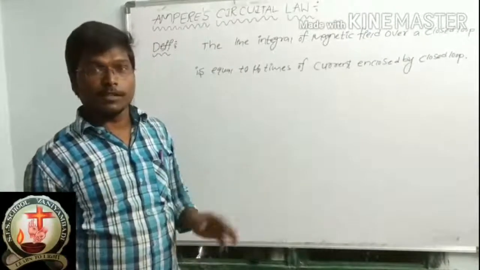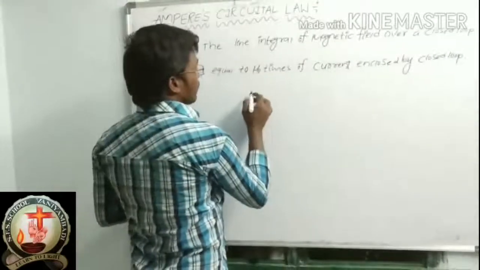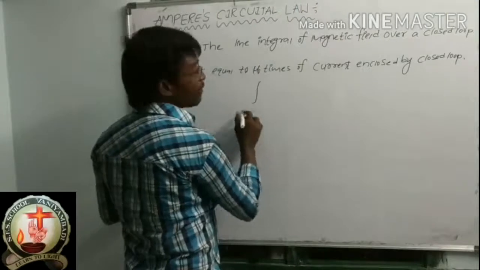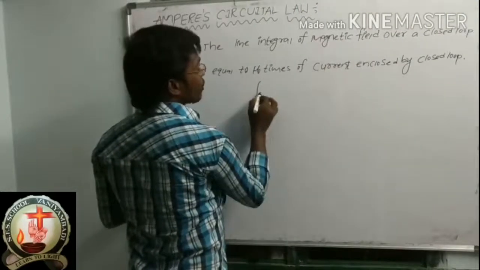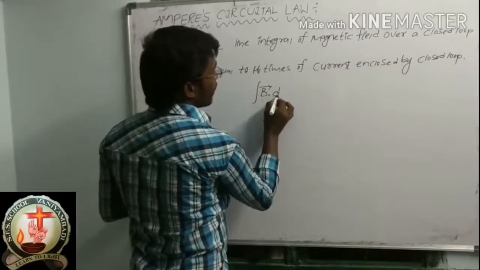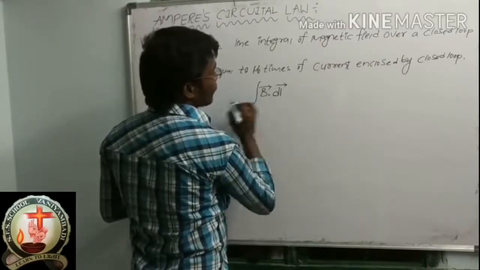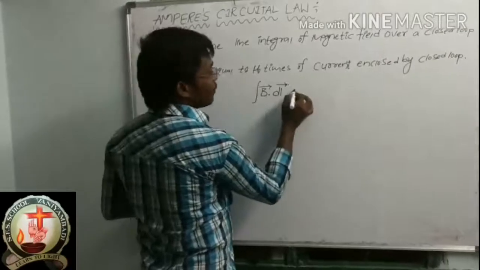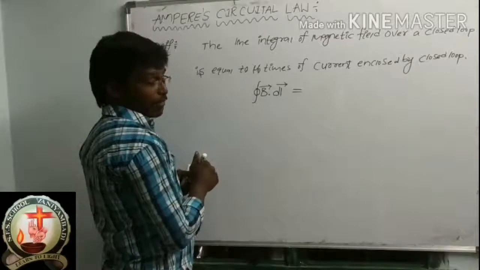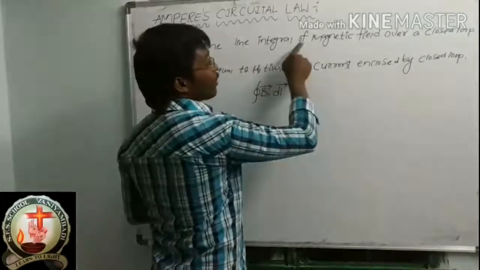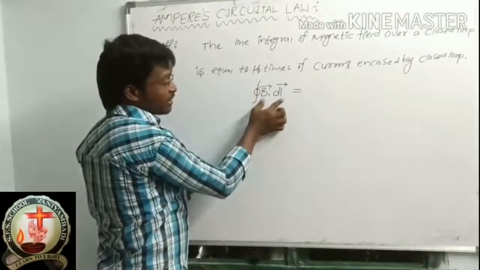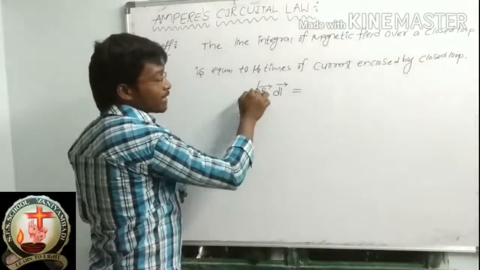The integral of magnetic field over a closed loop: integral means this sign, magnetic field means these two terms, and closed loop means this circle.